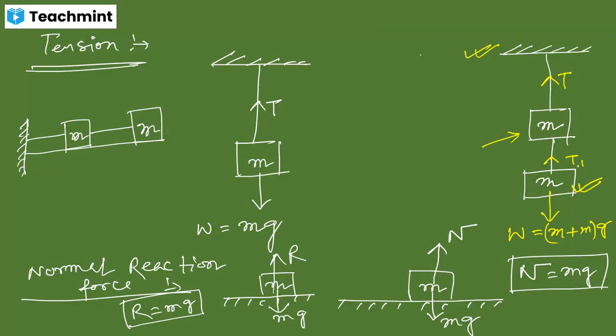So T1 balances the total weight of the two objects, because the total weight is acting in the downward direction and the tension is acting in the upward direction. Up to this much, is it clear? Yes, sir. Okay, rest of the people, any doubt?